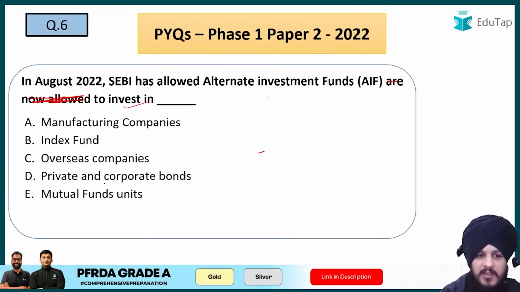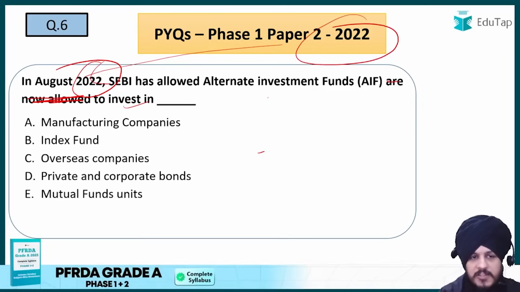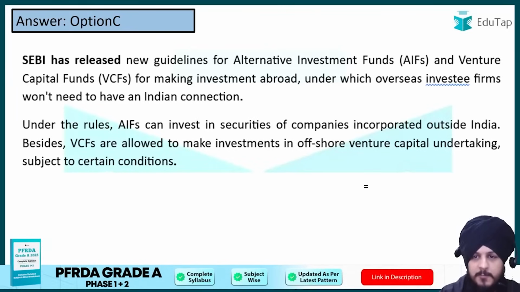अब इसमें कुछ ज्यादा समझने वाला नहीं है ये, क्योंकि करंट अफेयर का क्वेश्चन था और 2022 में ही ये पेपर में आया था, क्योंकि 2022 की न्यूज है ये. So the answer with respect to this one is going to be the C option, which is overseas companies. Right, you can read the explanation from here.